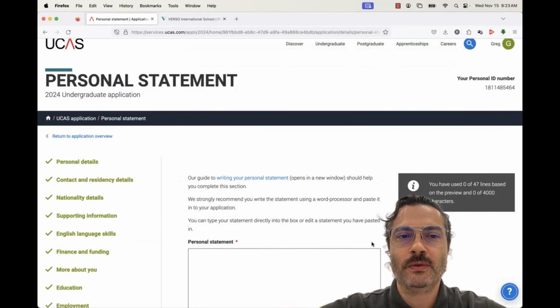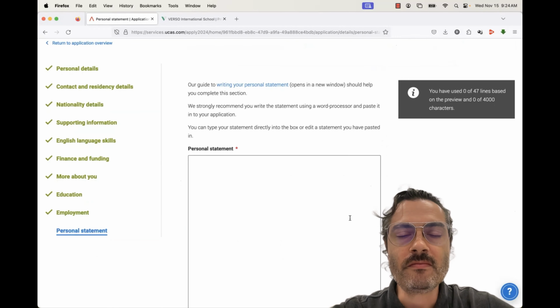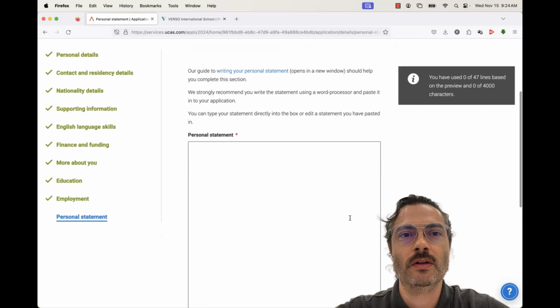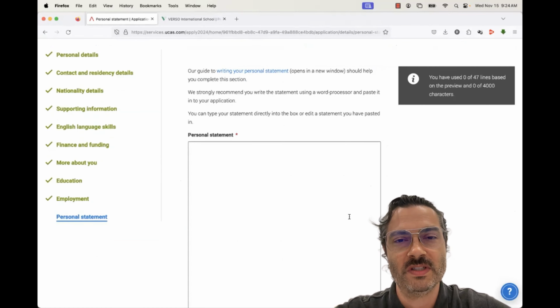So one of the last sections for a student to do is to paste in a personal statement. There's lots of support on how to create a personal statement. The personal statements in the UK are more centered on your qualifications or work that you've done related to the topic you're about to apply for. So mine was psychology.